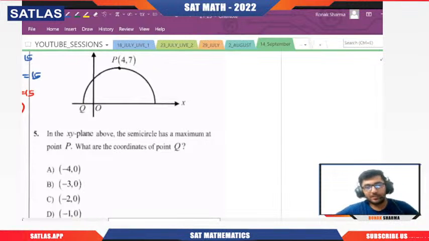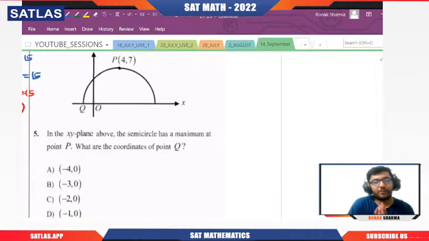A simple question based on the geometry. Come on, quickly tell me what will be the answer for the fifth question. See, now I have told you everything that is required to solve the questions of the circles. So definitely I'm expecting that you should give me the answer quickly.